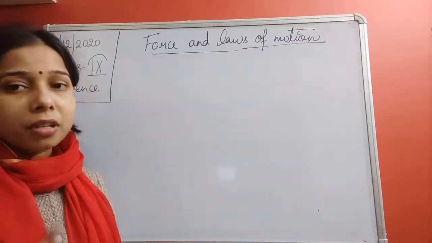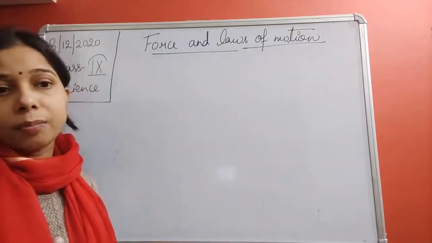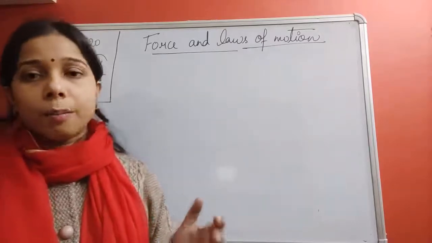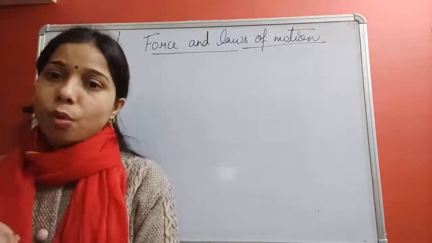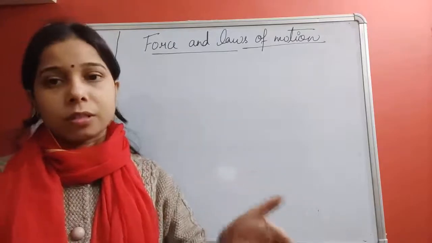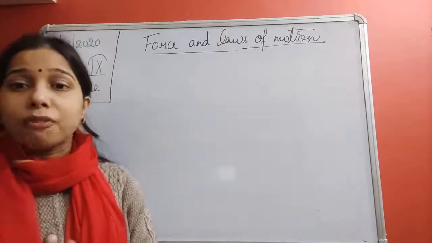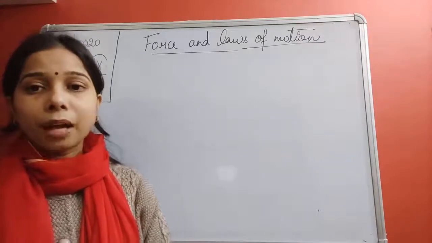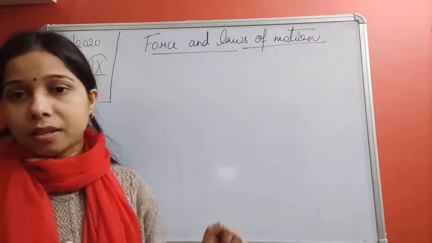The first effect of force is that a force can make a stationary object move. If a box is placed on a table and you pull it, when you apply force by pulling, the box will displace its position and move forward. You are applying a force on a stationary object which was at rest, and when you apply force, it moves forward.